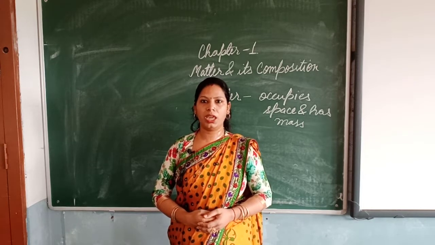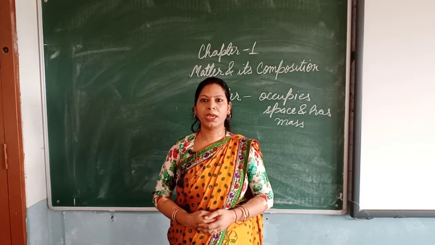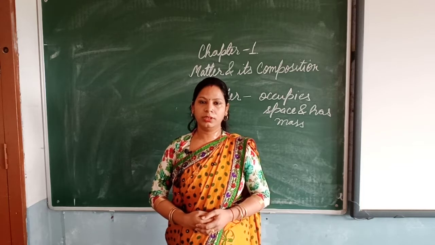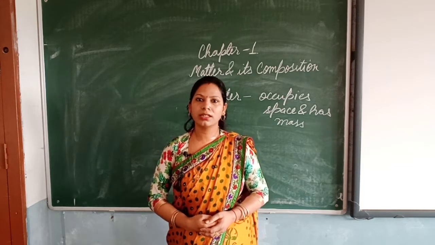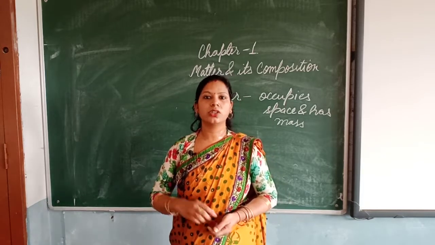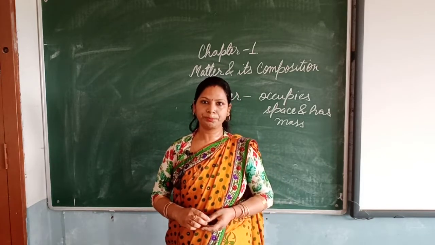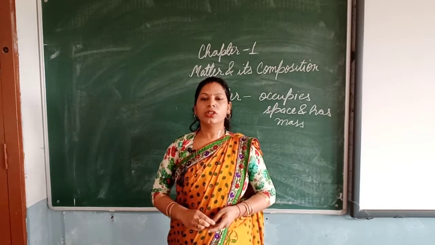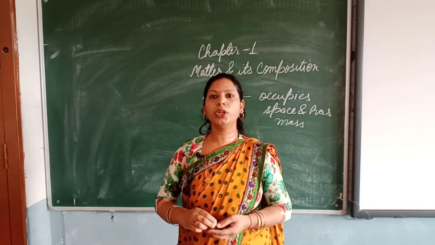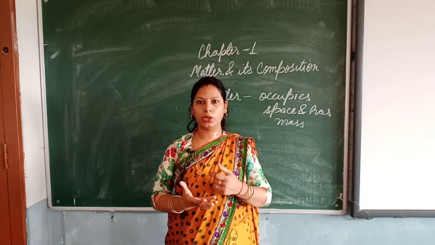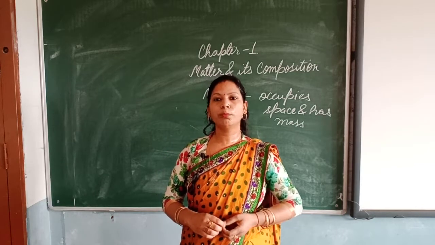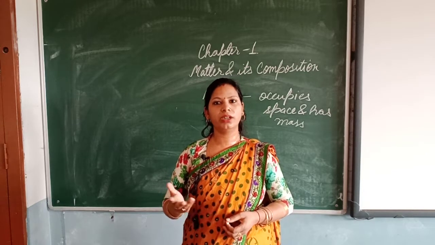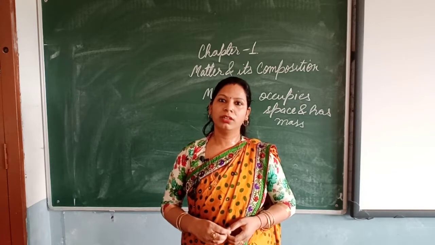The second activity is to prove that matter occupies space, and that can be done simply with the help of a glass tumbler. Glass tumbler simply means a simple glass which does not have any handle. Take a glass filled with water, and put that glass in a bowl. Then you have to put some pebbles in that glass filled with water. What will you observe? You would have done it at home with a glass of water.